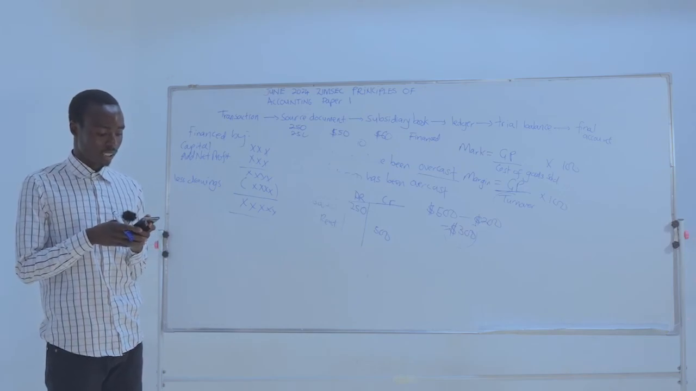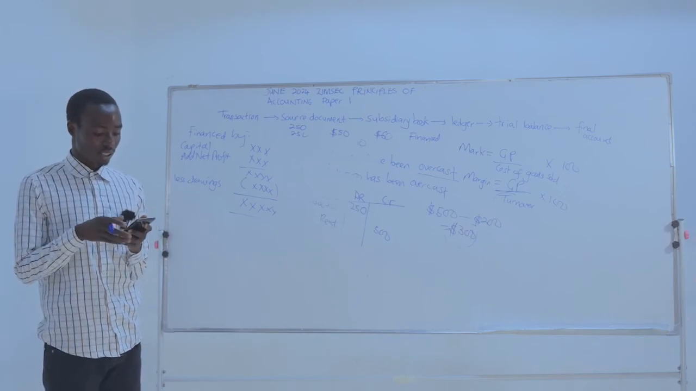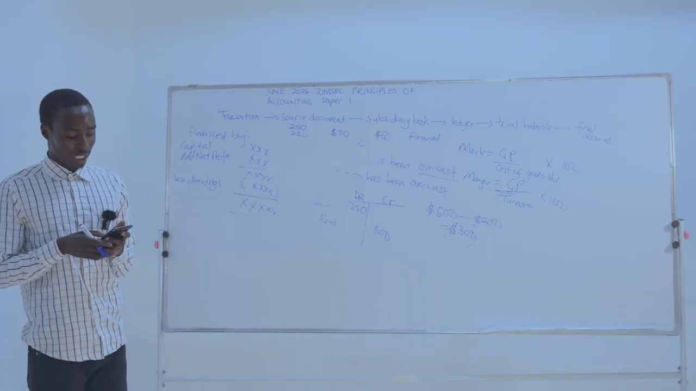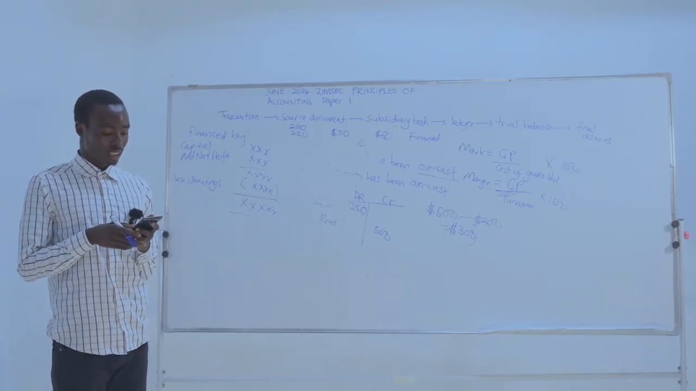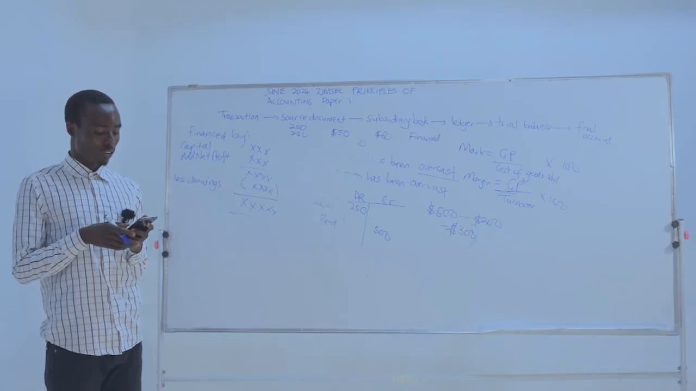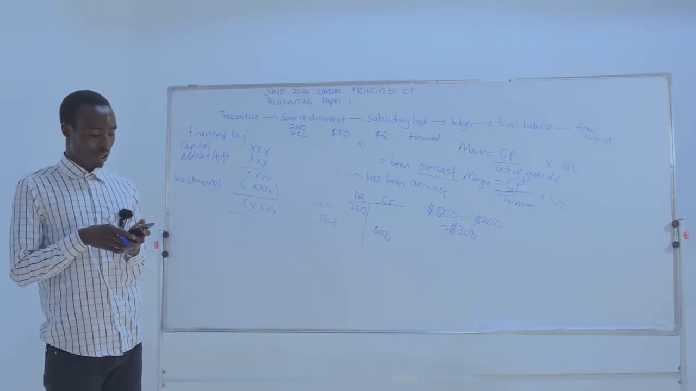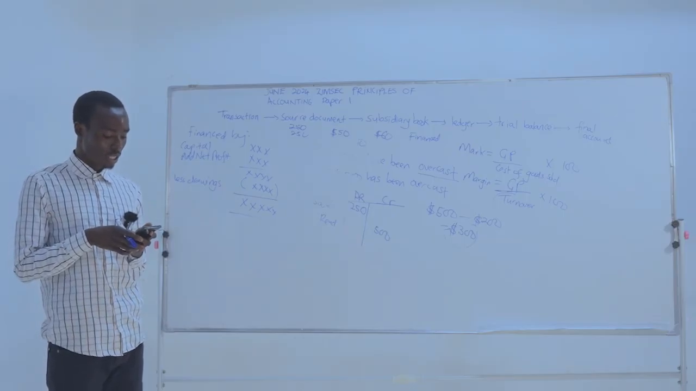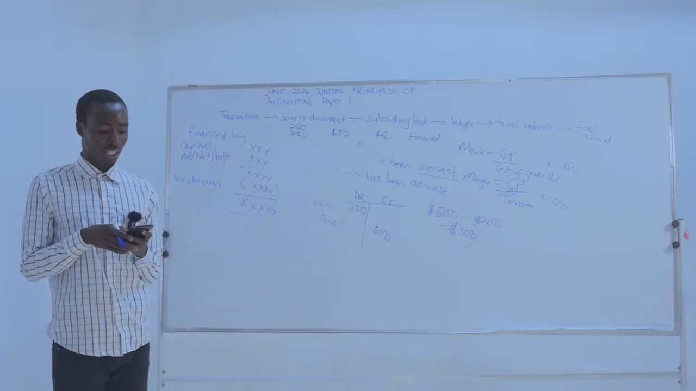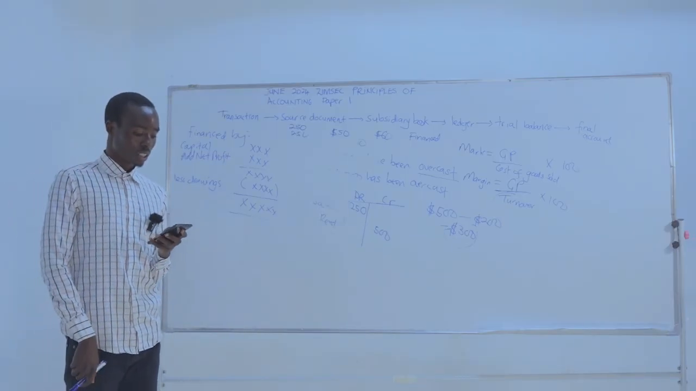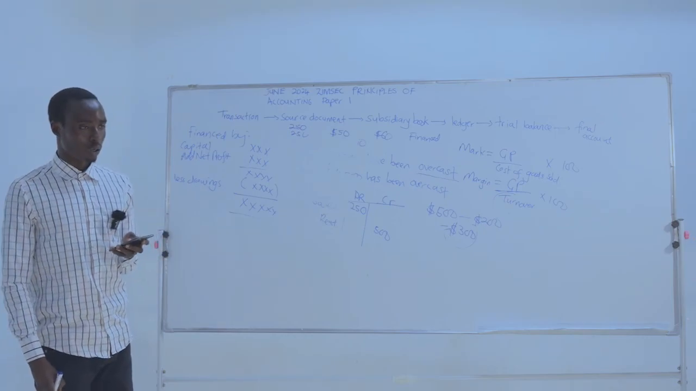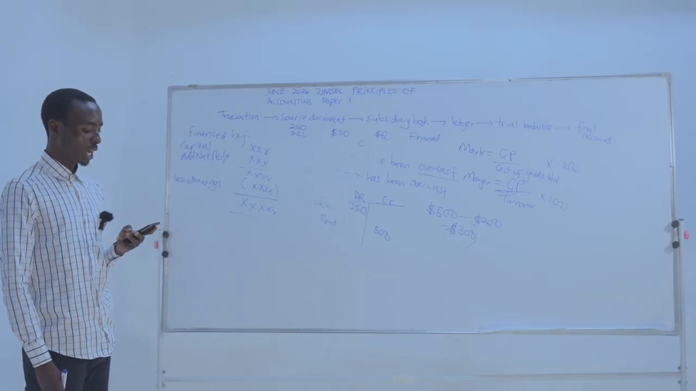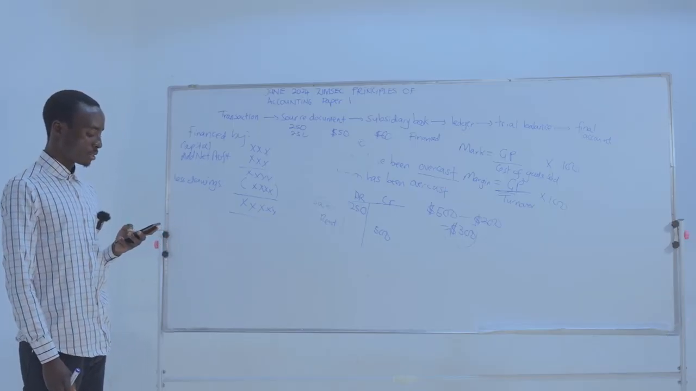C, total current assets minus opening inventory over current liabilities, wrong again. Then D, total current assets over total liabilities. This is also wrong. So our answer is A, total current assets over current liabilities. When you are calculating a current ratio, we say current assets over current liabilities. So our answer is A.